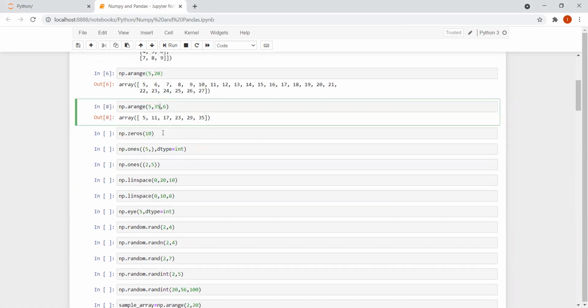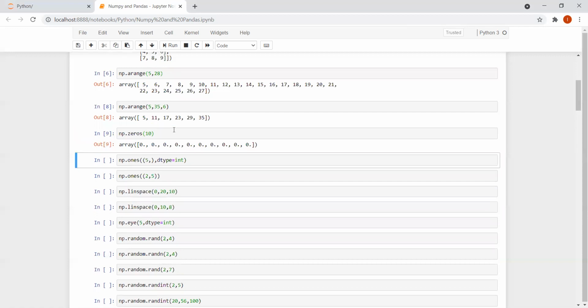When I write np.zeros(10), I'm getting 10 zeros over here. The point to be noted is I'm getting the output in float, right? 0., 0. If you have any doubt regarding the data type, you can take my video about data structures and data types. There you can look into that and get a clear idea about it, right? So this is what I'm getting with np.zeros.